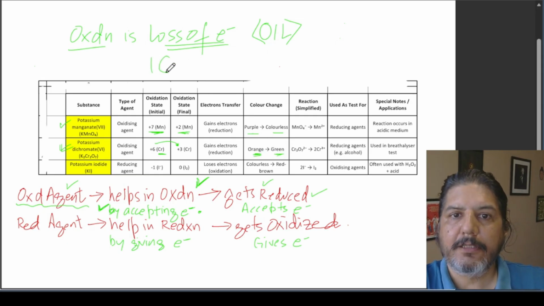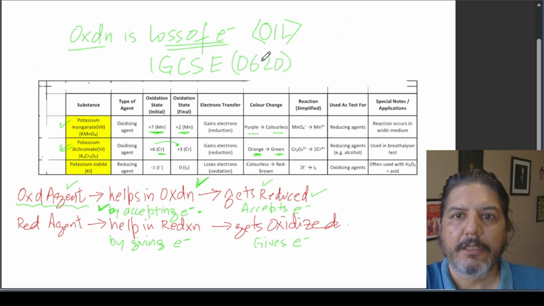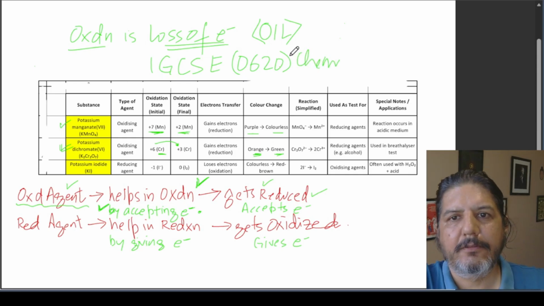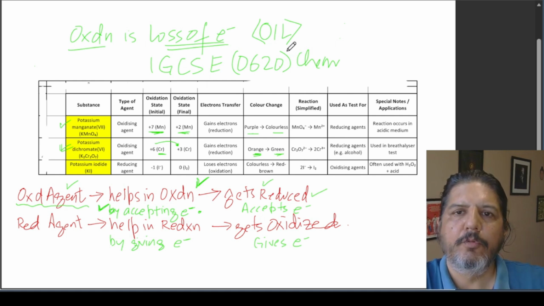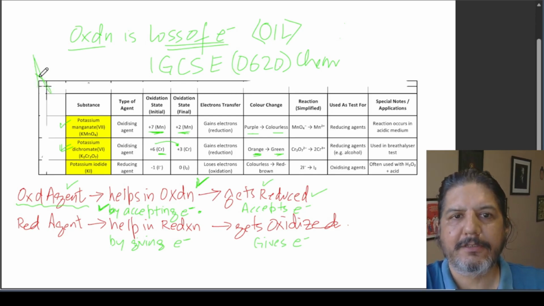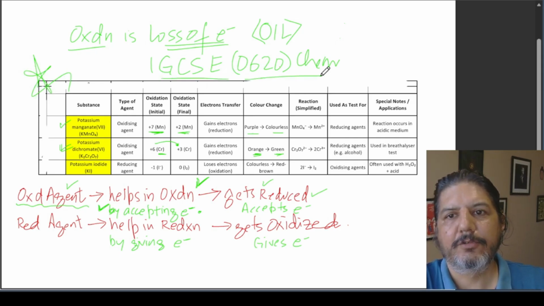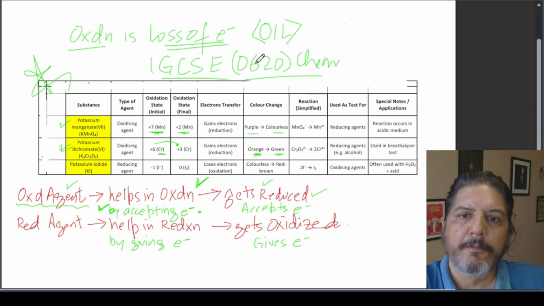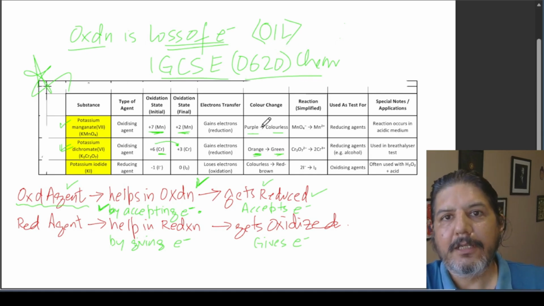Now, please remember that in IGCSE syllabus 0620 chemistry, this is an important topic. Questions are asked almost in every board paper on either the oxidizing agent or the reducing agent. For many years questions have been asked. So you should be very clear about this. Excel would be very useful, especially for IGCSE students or 0620 chemistry students. So you need to remember the color change also.